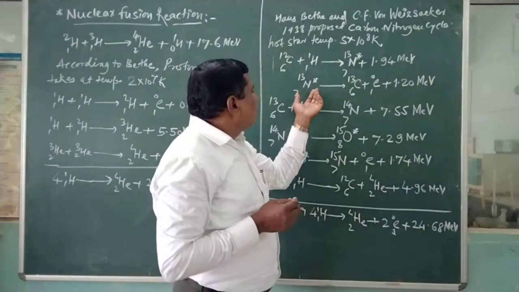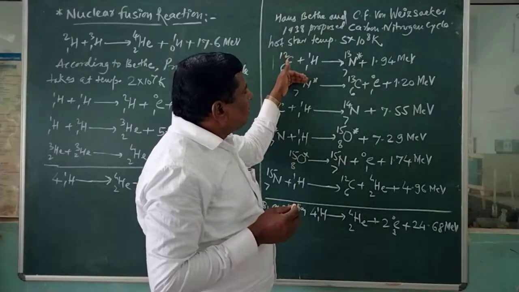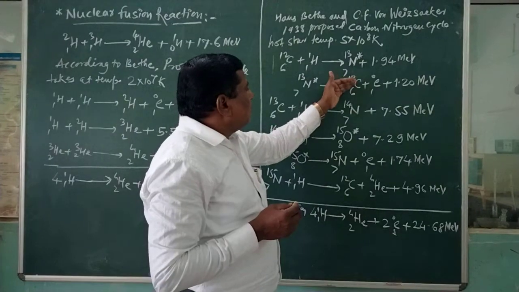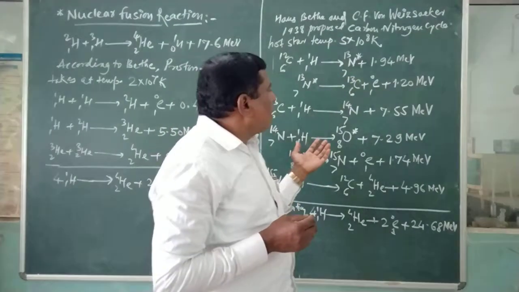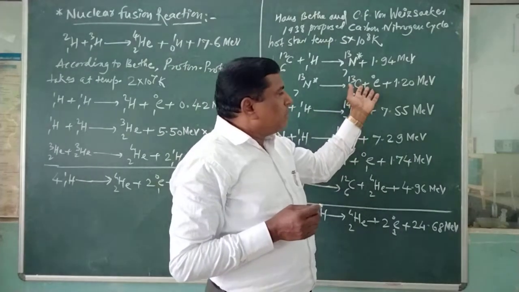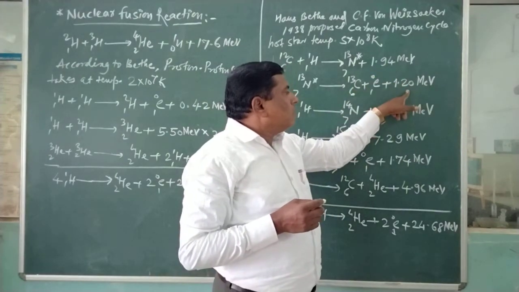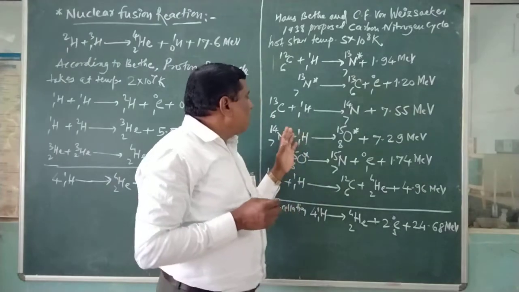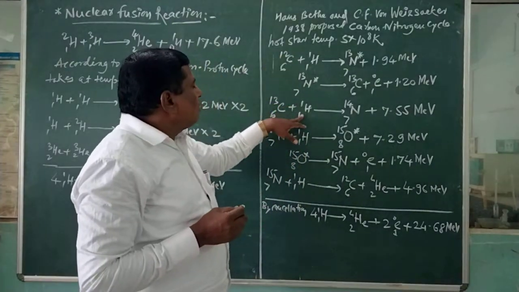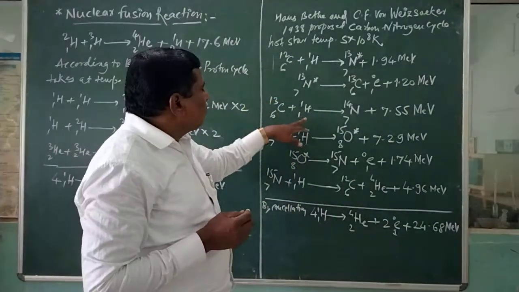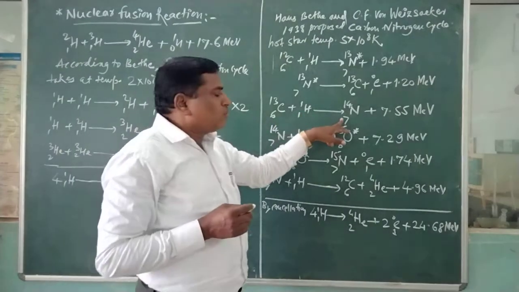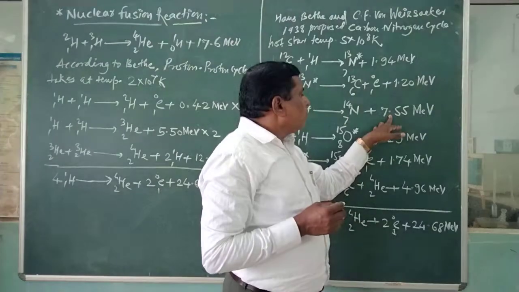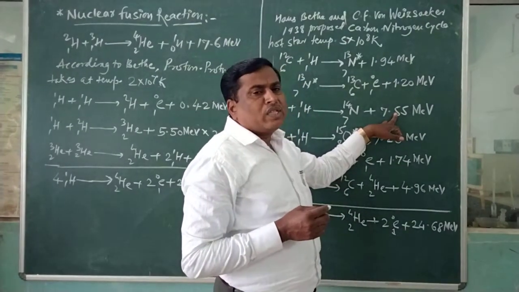Again, nitrogen 713 is unstable and goes into a stable form, carbon 613, an isotope of carbon. One positron is emitted and 1.20 MeV energy is obtained. Then again a proton is used: carbon 613 plus H11 gives nitrogen 714 with the release of 7.55 MeV energy.